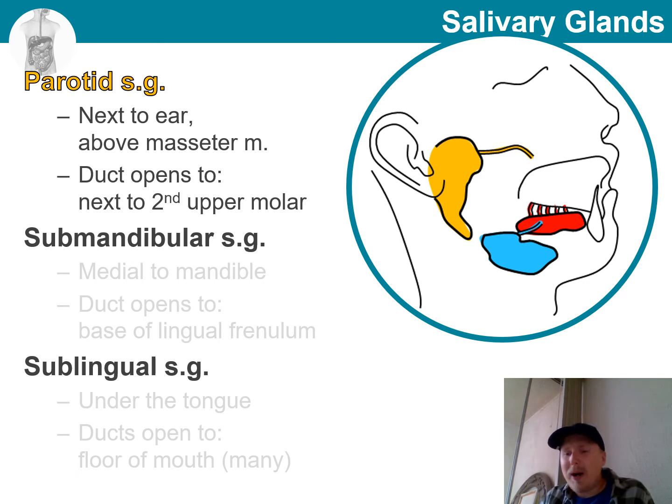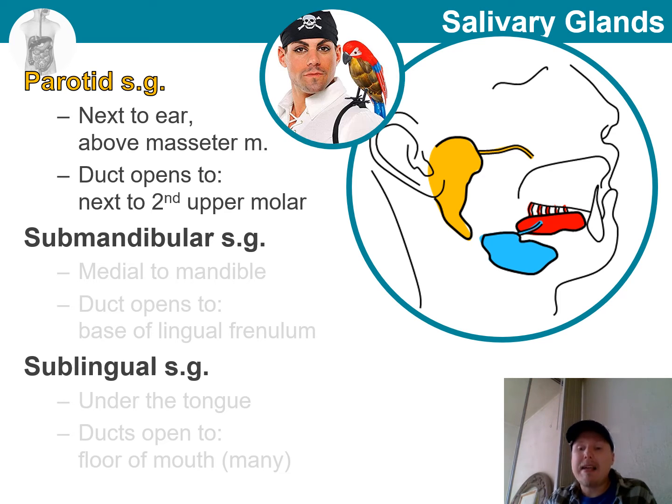So the first one that we will have a look at is the parotid salivary gland. This is located next to the ear above the masseter muscle, which you might remember from our review of muscles of mastication of the face area. A good way to remember its name is that a parrot sits on the shoulder of a pirate. So the parotid gland is roughly where it would be placed.